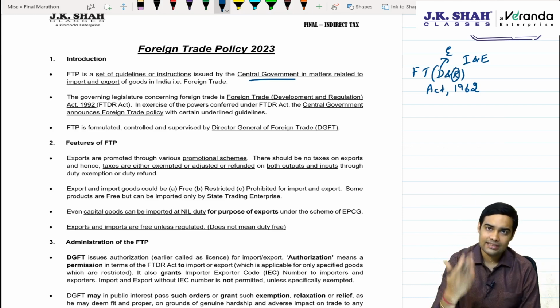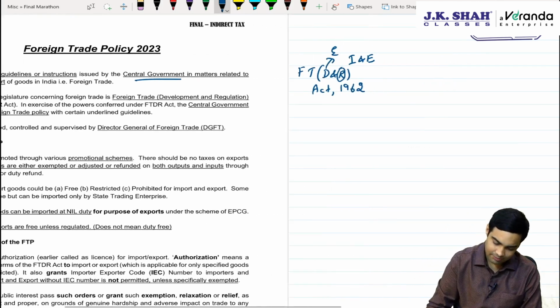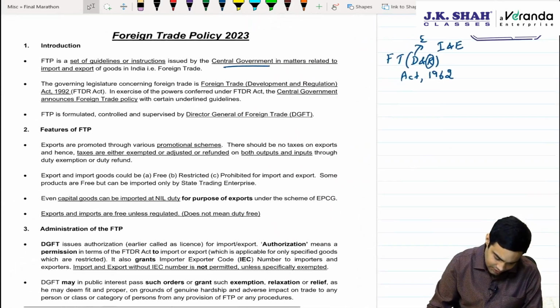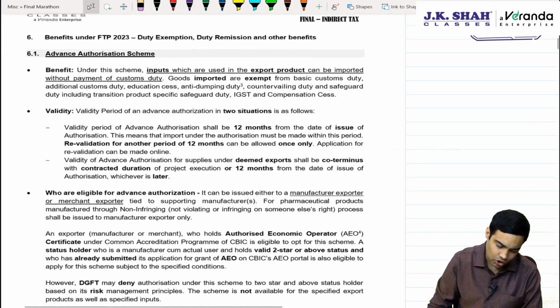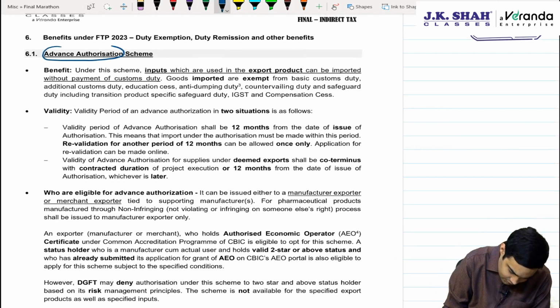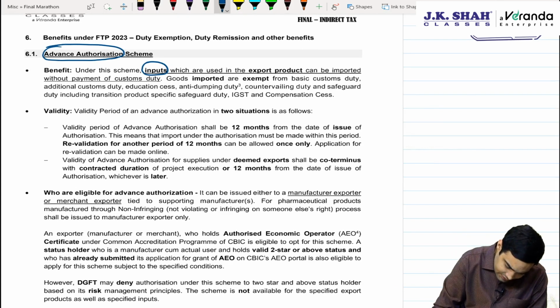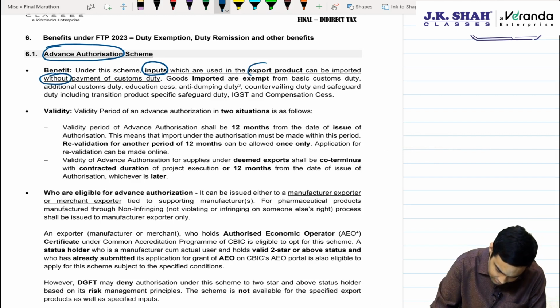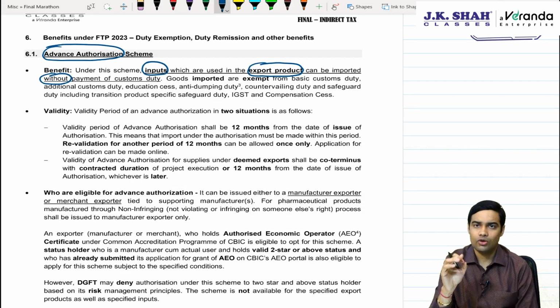Now, as an exporter, you wish to claim a number of benefits. Those benefits are available in foreign trade policy. The first benefit which we will be dealing with is advance authorization. Now, advance authorization, what is the benefit? It's a very important segment. Inputs can be imported without payment of custom duty, and those inputs which are physically incorporated in the export product, those can be imported. Fuel also can be imported in this.